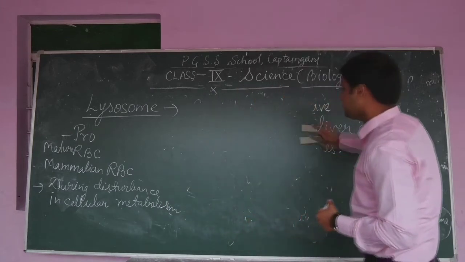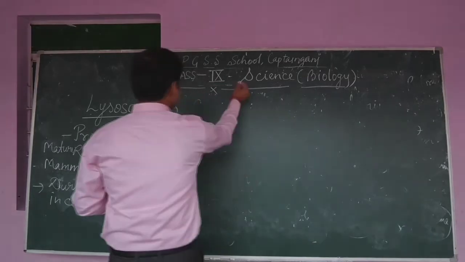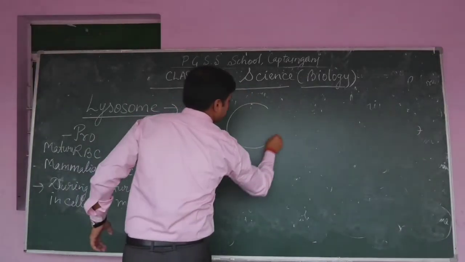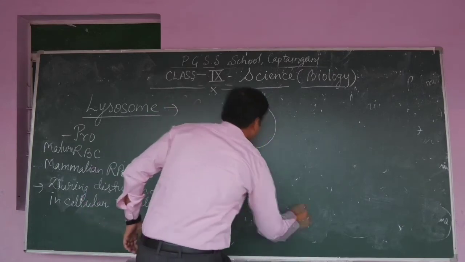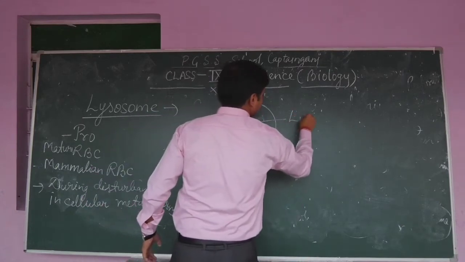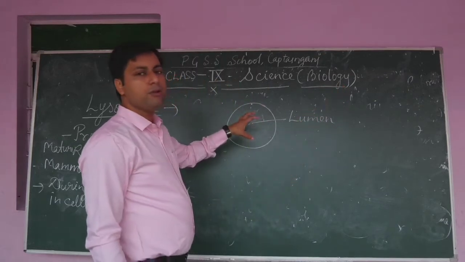The structure of lysosome is very easy: a single membrane structure, and this is the lumen of the structure, meaning the hollow space.